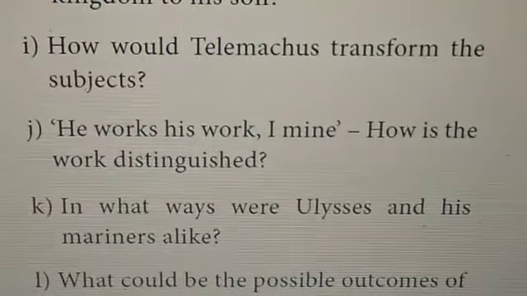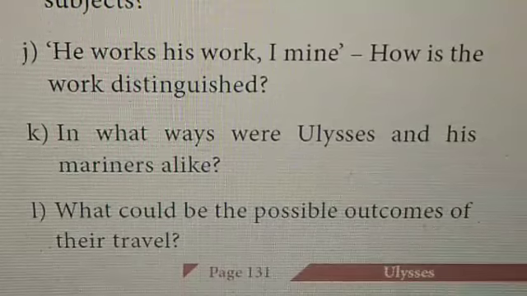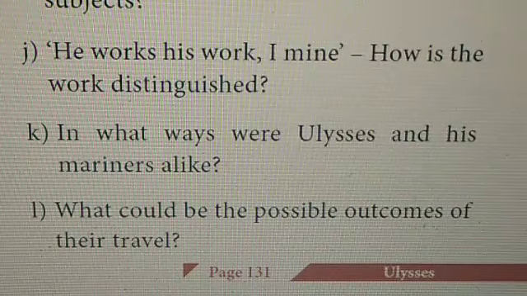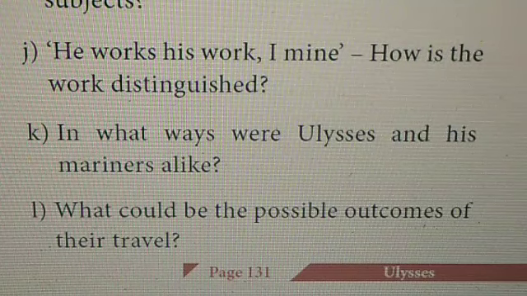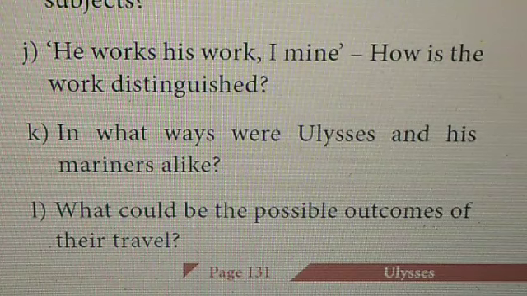Coming to question J. He works his work, I mine. How is the work distinguished? Ulysses is happy that his son would do his work blamelessly and he would pursue his quest, that is his work, for travel and knowledge.